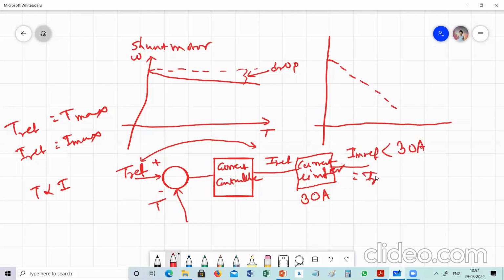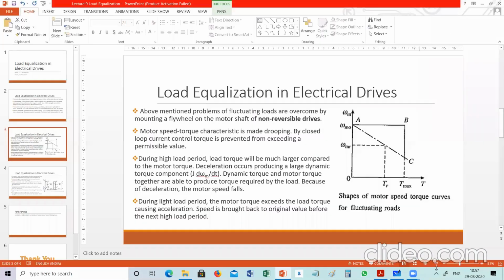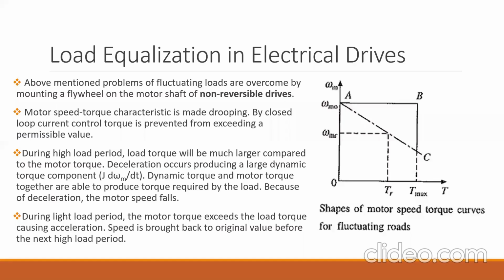It means that if we use the closed loop current control technique, then the machine current will not go beyond the rated current IR. The machine will always provide the rated torque TR. If extra torque is required, you must have another mechanism, which is given here.